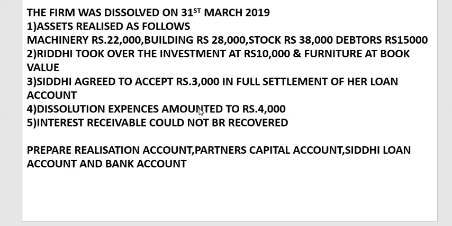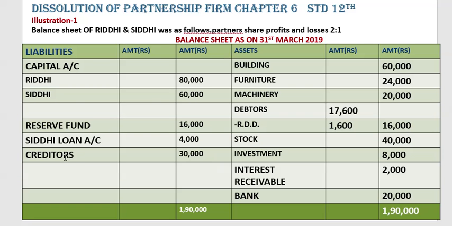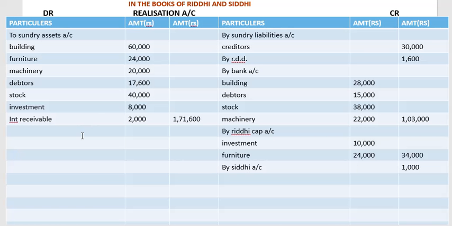next, dissolution expenses amounted to rupees 4,000. Now what we are going to do, see over here they have not stated what we have done about these creditors. Okay, so we are going to realize these also, even though they have not said, but we compulsorily have to pay off these creditors. So we'll make an entry over here as to bank. Compulsorily we have to pay them, even if they have not said. Creditors, whole amount we'll be giving 30,000.